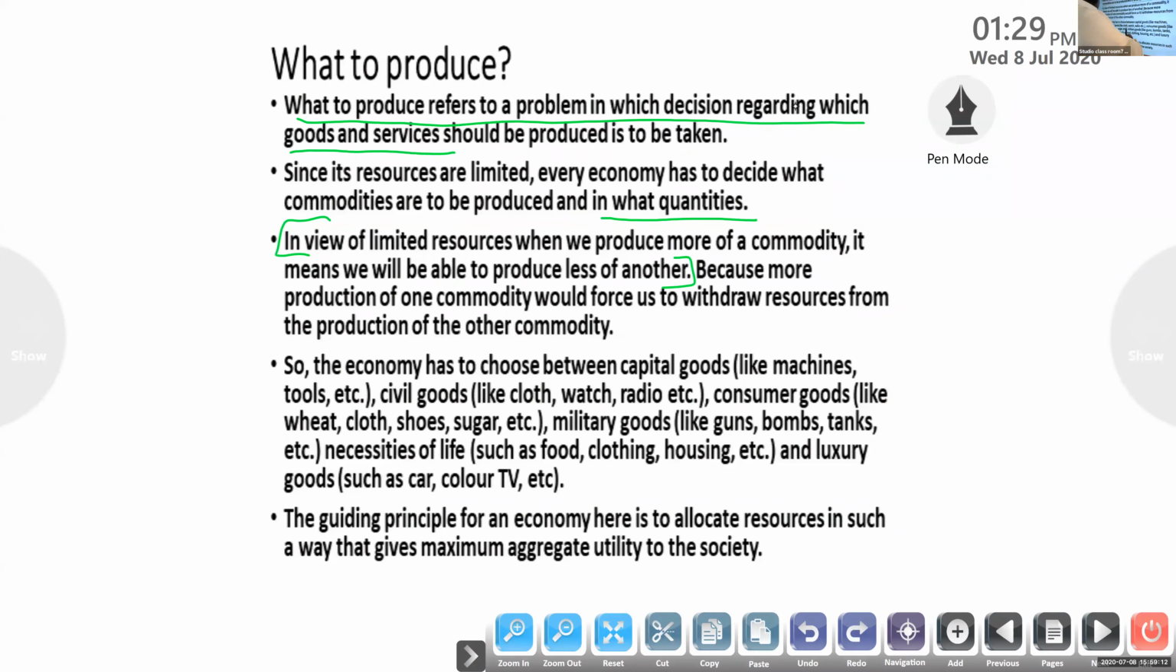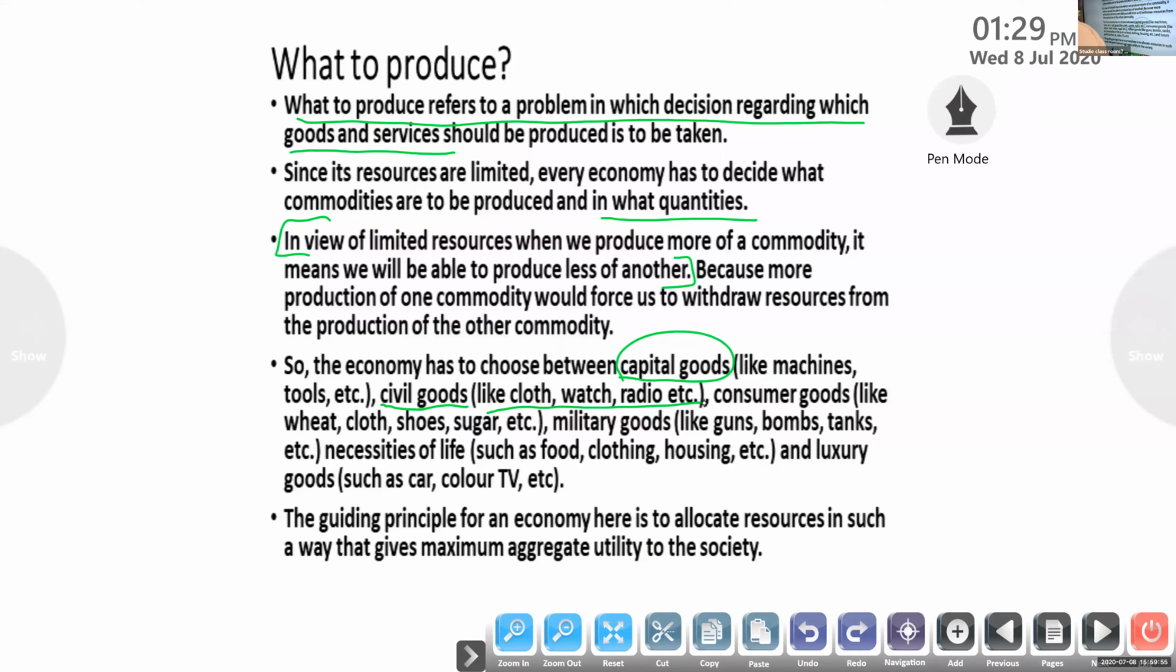So the next point says that the economy has to choose between capital goods. The next word for you, capital goods. What are capital goods? They are machines, tools. Capital goods are nothing but physical goods. We can touch it, we can feel it. Such kinds of goods are called capital goods, related to production: machines, tools, utensils. Next one is civil goods. Civil goods means goods that are used by civilians. Civilians means common people, like cloth, a watch, a radio, etc. That is used by each and every person.